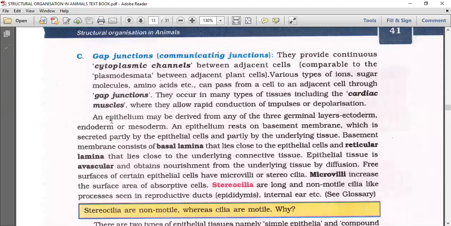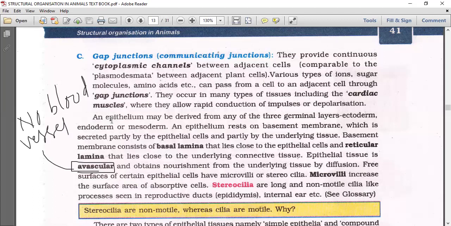Then epithelial tissue is avascular. What is avascular? No blood vessels. Avascular means no blood vessels. Generally, the presence of blood vessels and blood capillaries indicates the providing of nourishment. That means the supply of oxygen and food material is possible with the help of blood vessels only. And we declared now, no blood vessels.